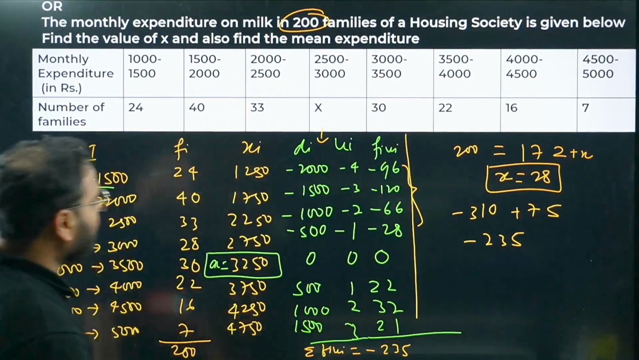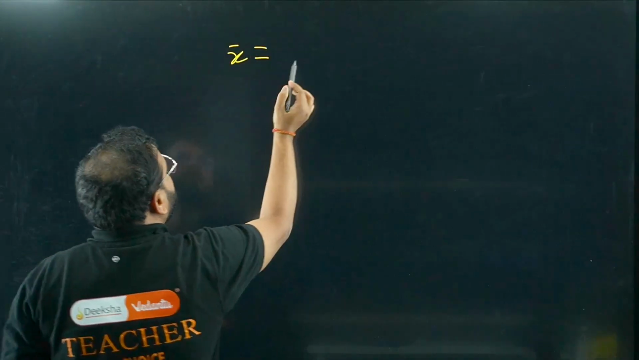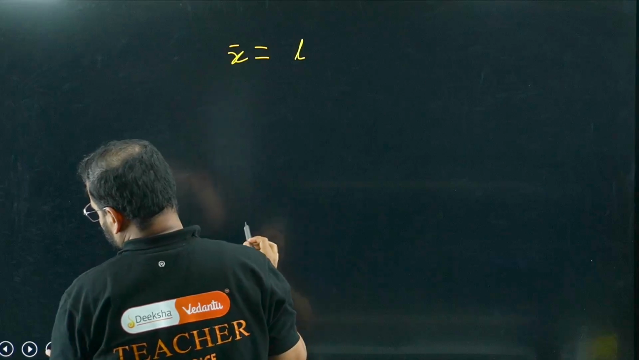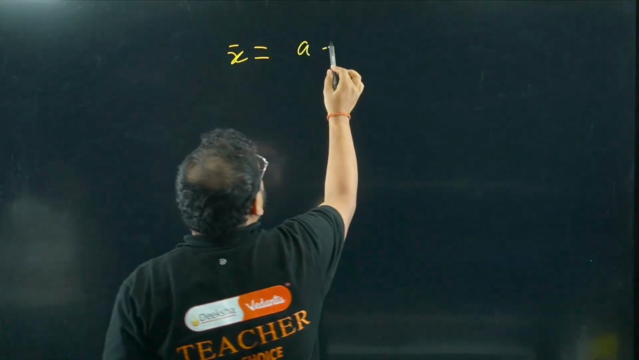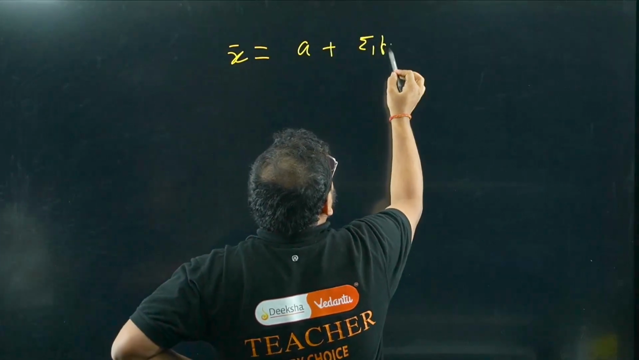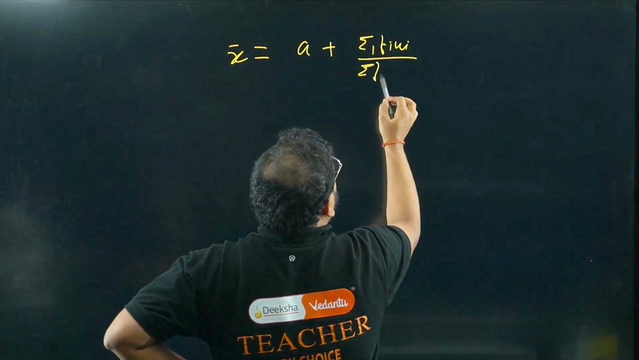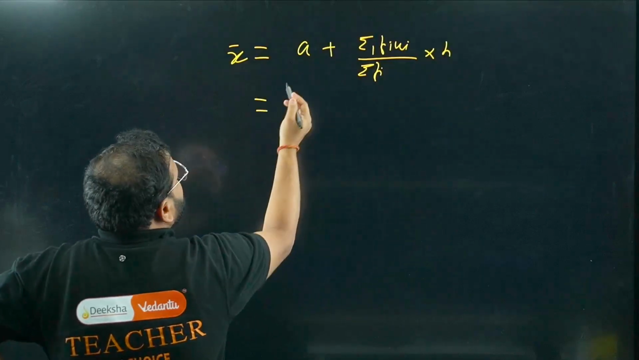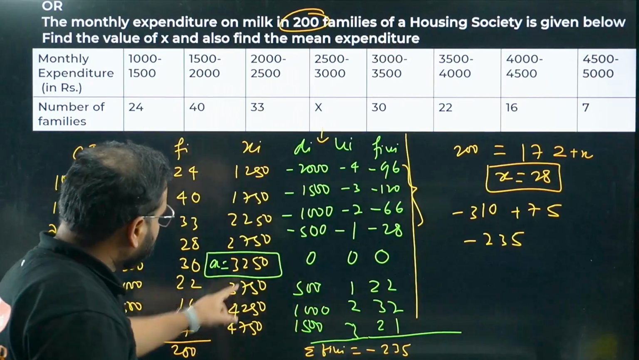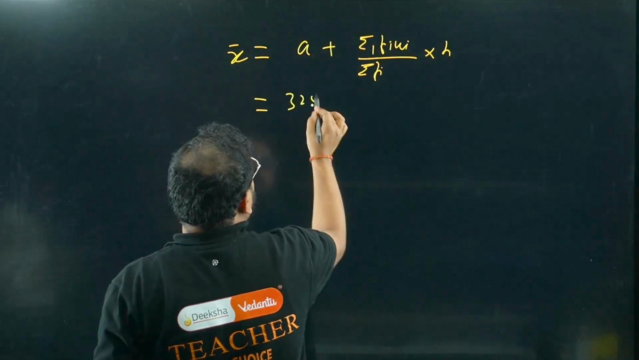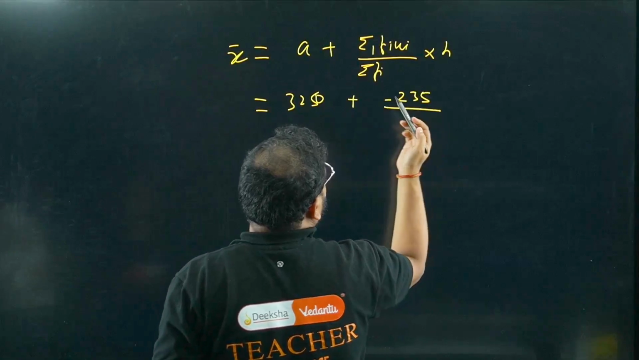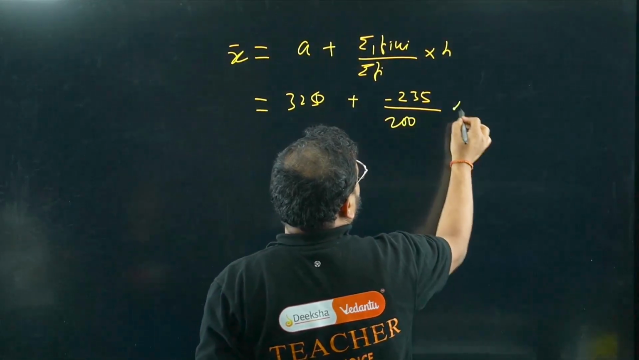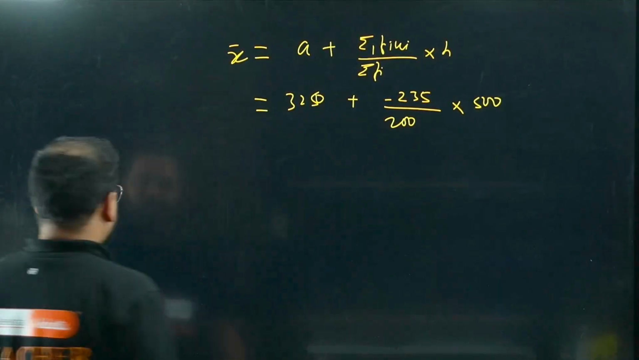Okay, this value of sigma fi ui is known now. We'll apply the formula. The mean is given by, we have to use not L, we have to use the value A. So you'll have to write here A plus sigma fi ui by sigma fi into h. What are we getting? A was 3250, plus there's a minus sign, so minus 235 divided by sigma fi, which was 200, into h, which was 500.